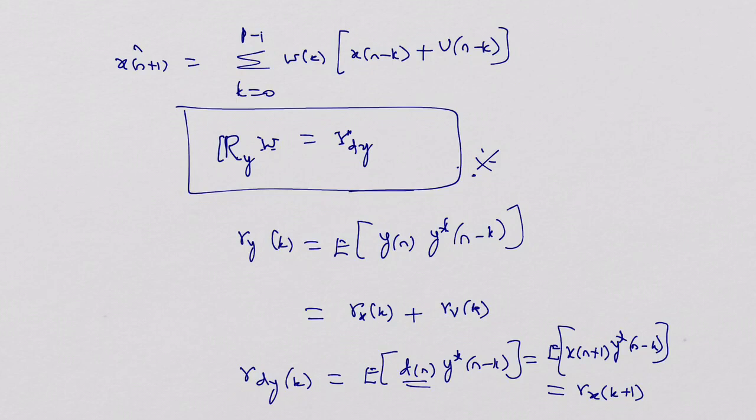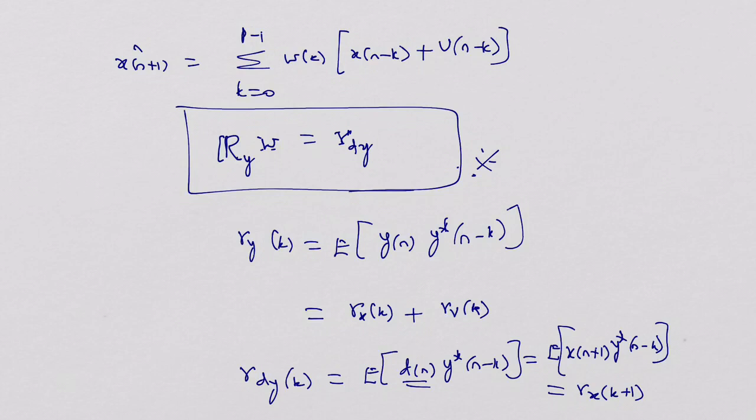That you can easily understand, because when you substitute for y of n and y asterisk of n, you will find there are 4 terms. Out of the 4 terms, only 2 terms will be maintained. The remaining 2 terms are cross correlation terms, which will be replaced with zeros. So ry of k is equal to rx of k plus rv of k. rdy of k is the cross correlation between d of n and y asterisk of n minus k.